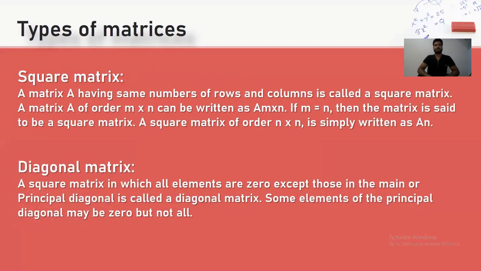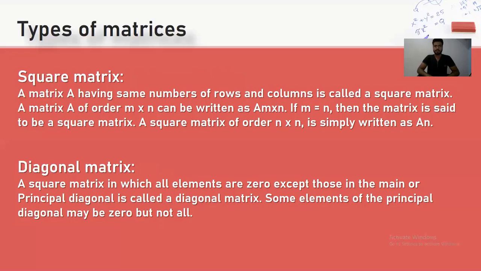Square matrix. A matrix having the same number of rows and columns is called a square matrix. A matrix A of order m x n can be written as A m x n. If m equals n, then the matrix is said to be a square matrix.